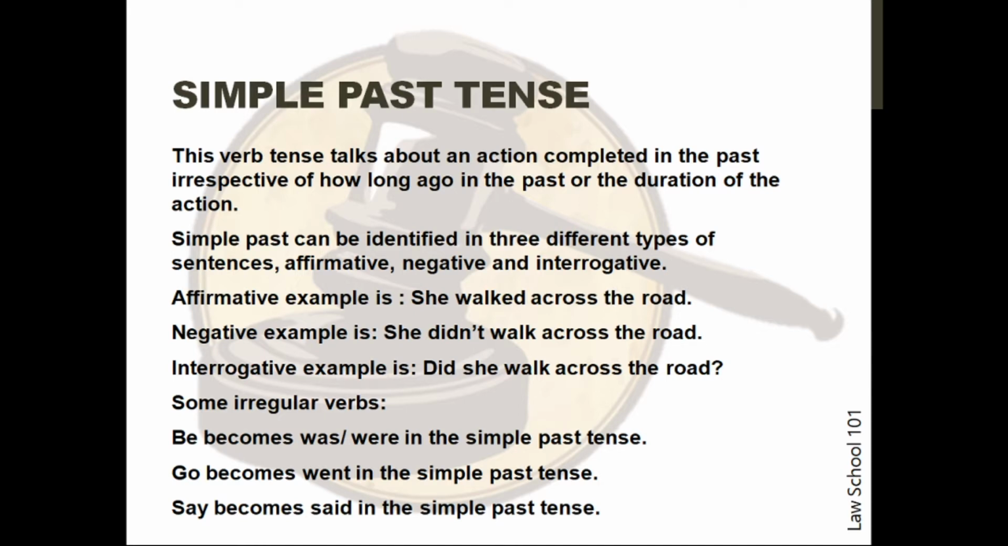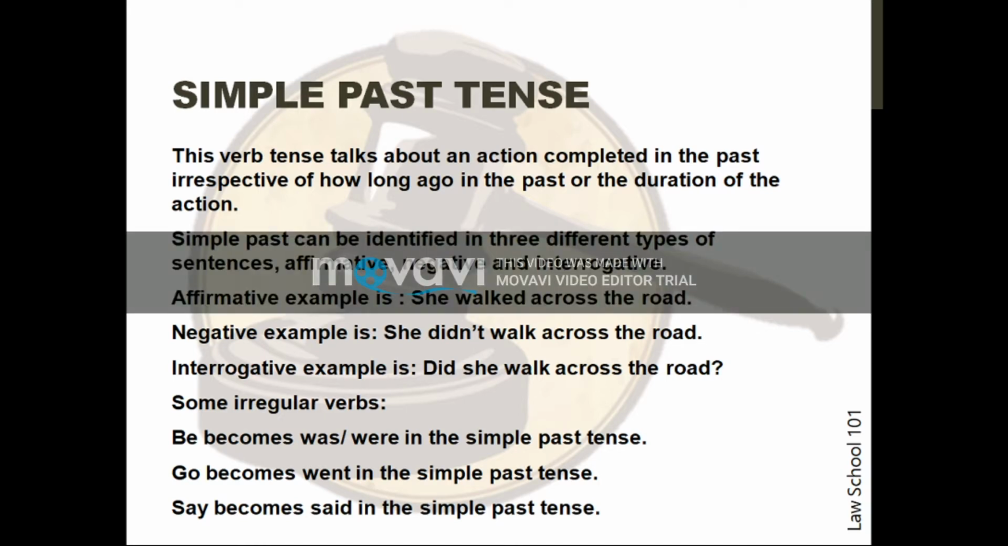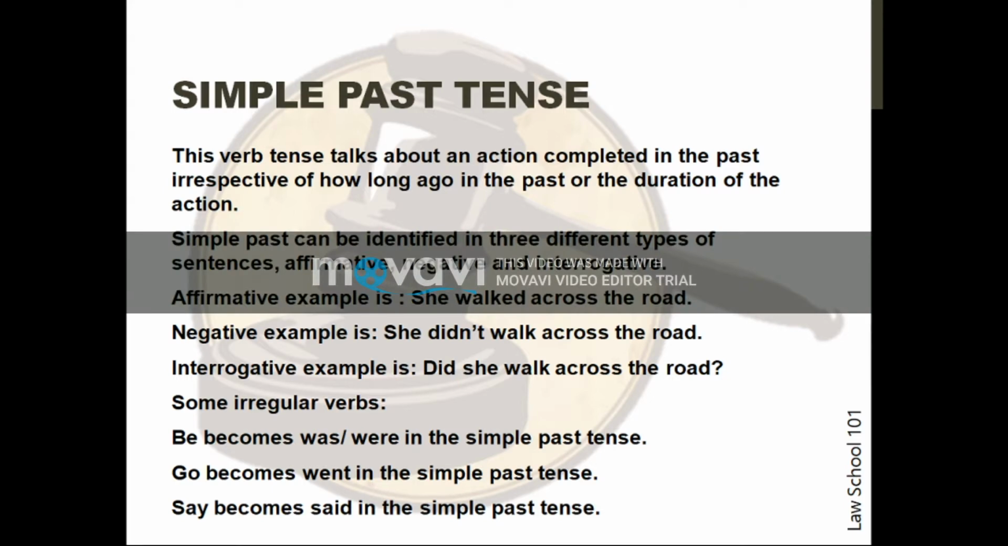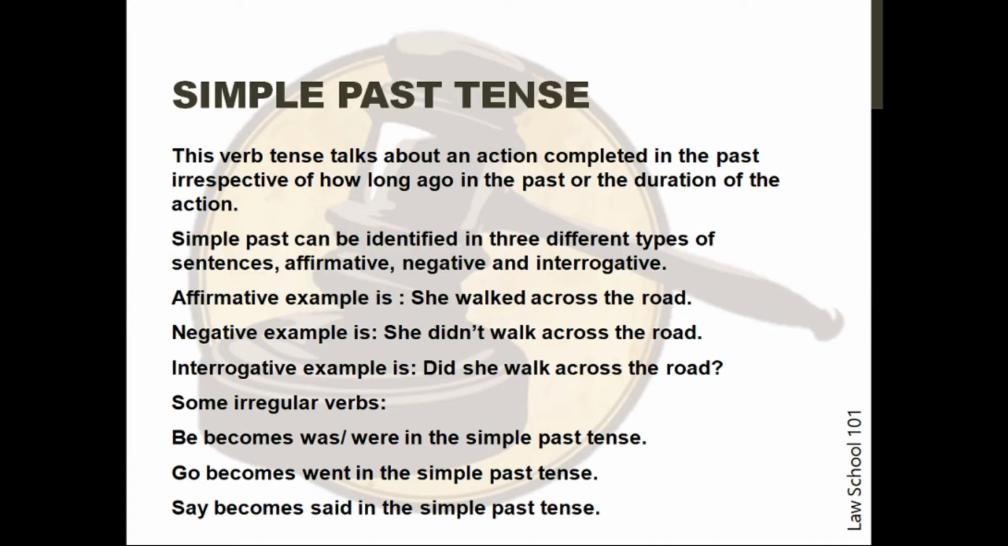This verb tense talks about an action completed in the past irrespective of how long ago in the past or the duration of the action. Simple past can be identified in three different types of sentences: affirmative, negative, and interrogative. The affirmative example would be, I walked across the road. The negative example would be, she did not walk across the road. The interrogative example is, did she walk across the road?